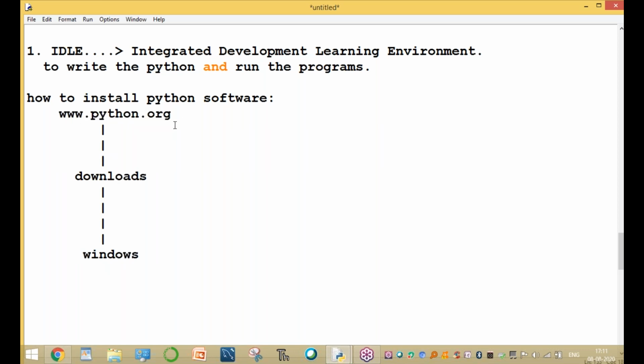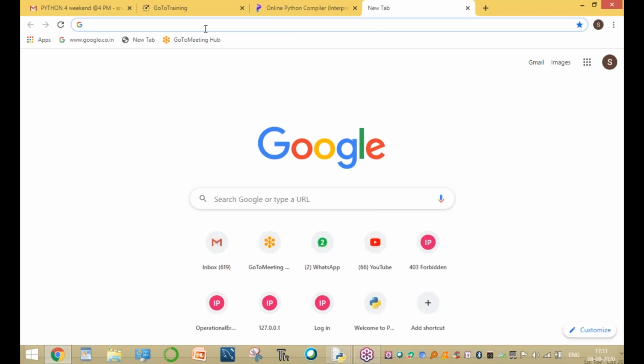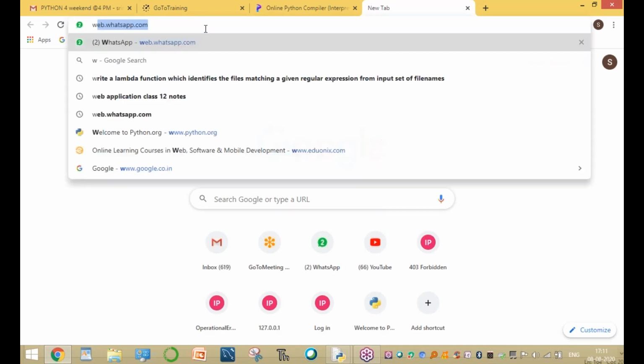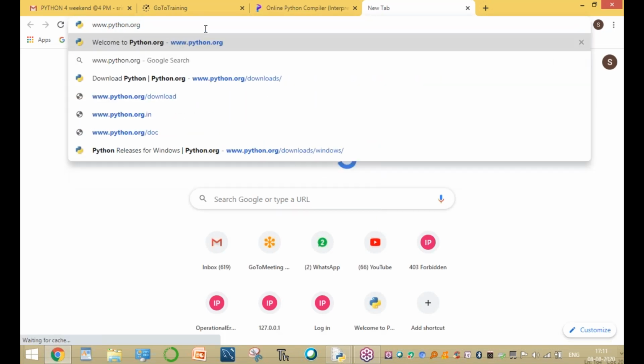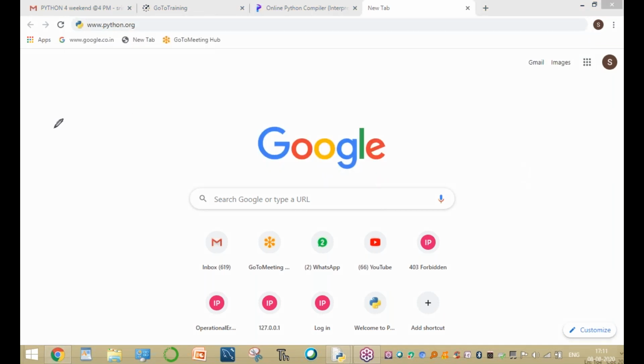Go to python.org. How to install Python software? IDLE. Go to python.org, click the downloads button, click the Windows button and select the 3.8.5 version. Now click okay. Go to Google and select www.python.org. This is the official Python organization.